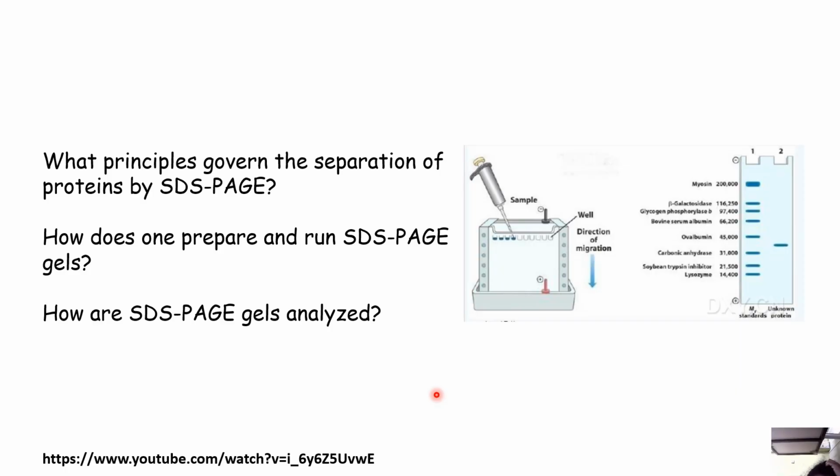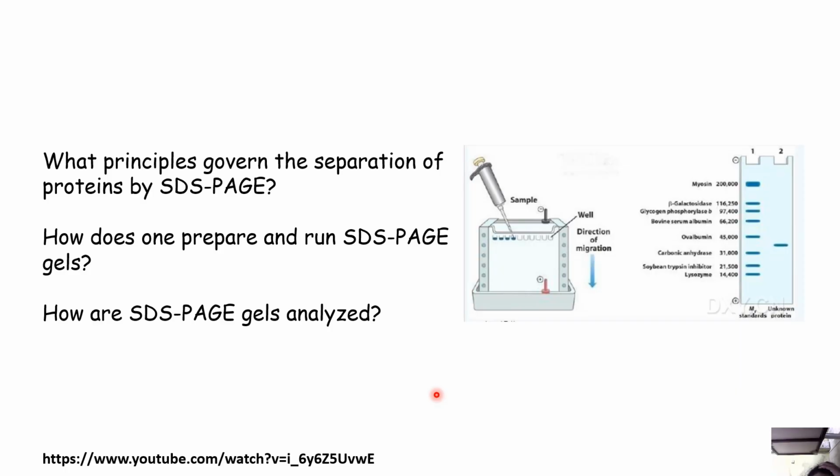Higher percentage gel means smaller pores, which separates smaller proteins. Now, the preparation and running of SDS-PAGE gels. If you prepare the gel, it is basically a discontinuous two-gel system. The stacking gel, which is at the top, will be 4 to 5%, and the resolving gel can be 8 to 15%, depending on the protein size you want to resolve and separate.